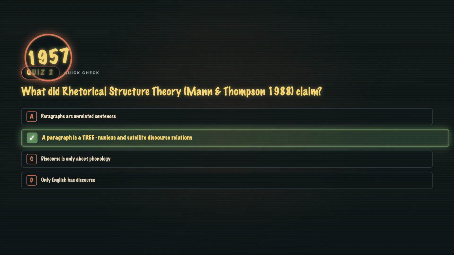B. Tree structure, nucleus, and satellites. RST said paragraphs are hierarchically organized like sentences. Some sentences are the main claim, others support them. Remove the satellites, the argument stands. Remove the nucleus, it collapses. Same shape move as Chomsky 1957, 1 floor up.